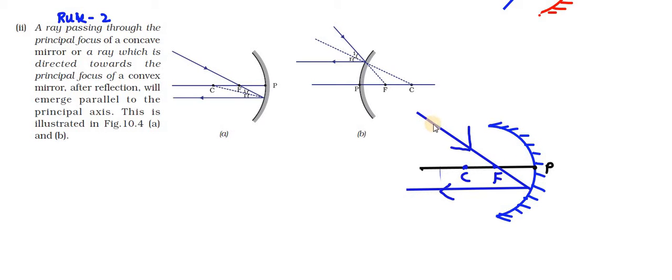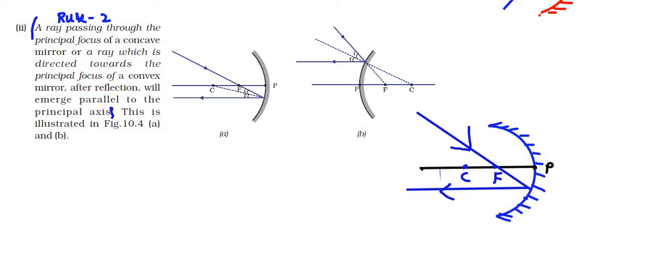But the second rule tells that when a light ray travels to the principal focus, after reflecting it will move parallel to the principal axis. This is the second rule. A ray of light passing through the principal focus of a concave mirror, or a ray directed towards the principal focus of a convex mirror, after reflection will emerge parallel to the principal axis. So this is the second rule.